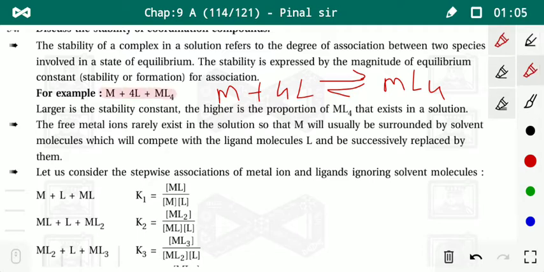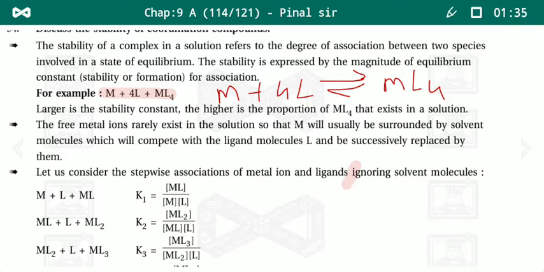When the ligand is associated with the metal and forms ML4 at equilibrium, we can discuss the stability of the coordination compound. The larger the stability constant, the higher is the proportion of ML4 that exists in a solution. Larger is the stability constant, the higher is the proportion of ML4 that exists in a solution.